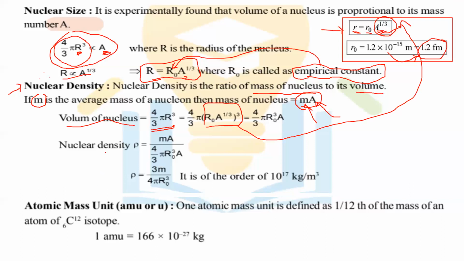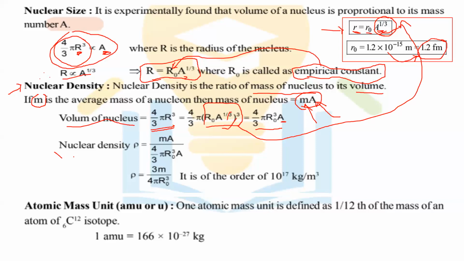If we put the value of r, that is r0 a raised to 1 by 3, and that bracket cubed, that is the volume of the nucleus. If we solve these terms, we get the final expression, 4 by 3 pi r0 cube a, where the 3 gets cancelled, for the particular atomic mass number.